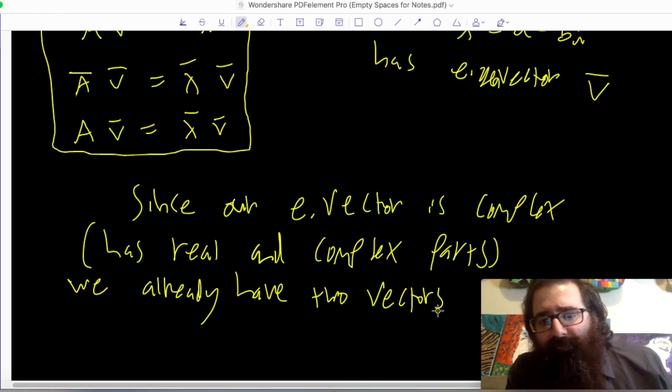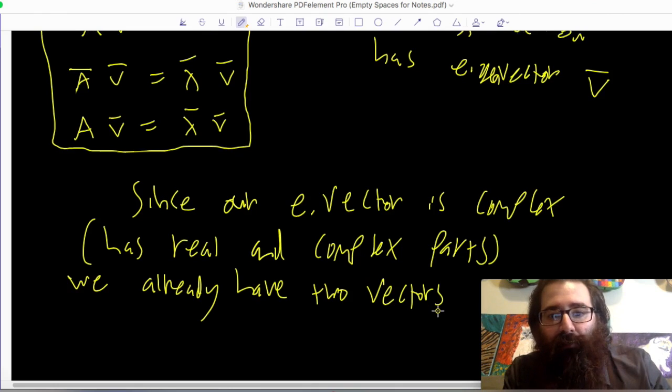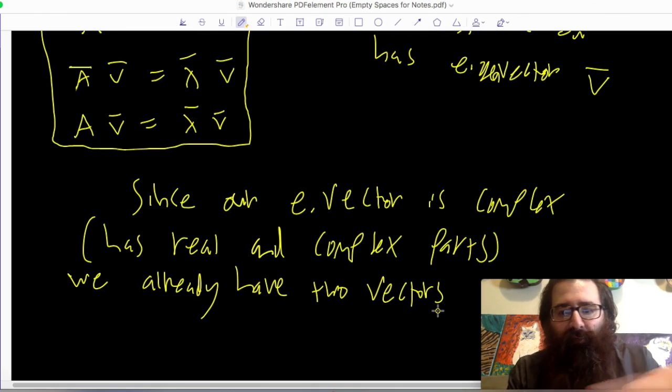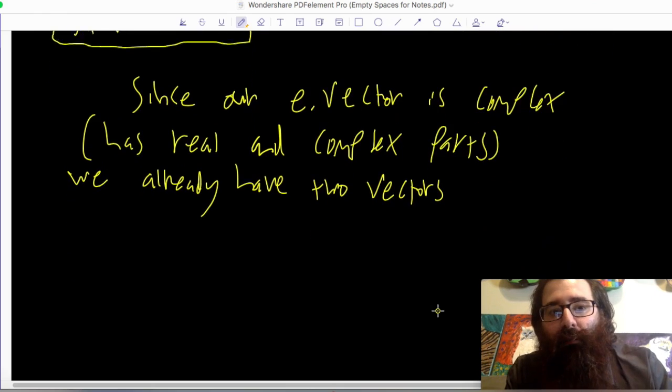So the idea here colloquially is that if I build just one of these eigenvectors, I don't need to find the other eigenvector, because working with the real and complex parts from one eigenvector actually gives me two vectors to work with, and those two vectors can serve the role of the two coming from just one. So you get more for your money in this case. We get one eigenvector. It's not so great because we got real parts and complex parts, but it doesn't want to ruin our lives. So as a consolation, it now serves the role of two vectors for us to work with.